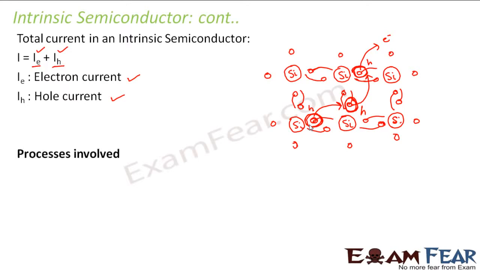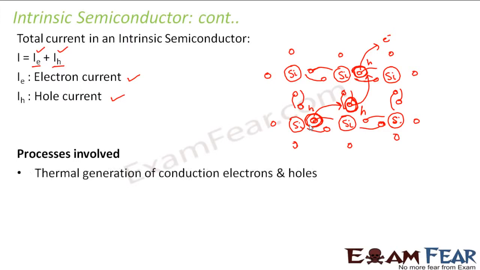Okay. Now, what did you see? What were the processes involved in an intrinsic semiconductor? First is the thermal generation of conduction electrons and holes. When you apply some thermal energy, the bonds break. As a result, electrons are emitted, and as soon as electrons are emitted, holes are created in the valence band. So you are basically generating electrons and holes thermally. That was one process involved.